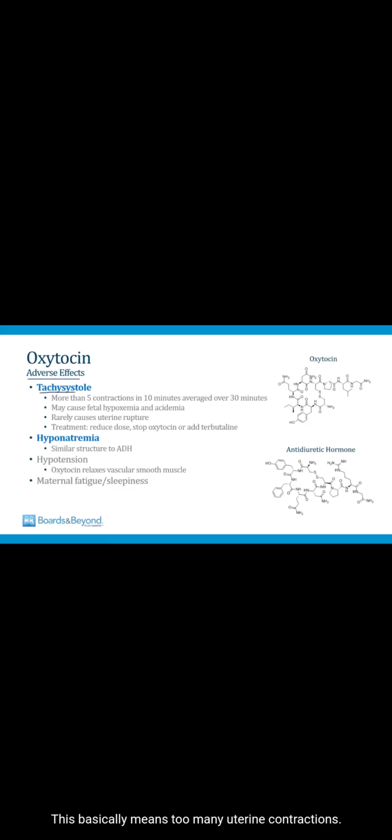The first one is tachysystole. This basically means too many uterine contractions. The technical definition of tachysystole is more than 5 contractions in 10 minutes averaged over a 30-minute period. And when the contractions are this frequent, it can cause fetal hypoxemia or acidemia. It can also potentially cause uterine rupture. So when a woman in labor is receiving oxytocin and she has evidence of tachysystole, you can reduce the dose, stop oxytocin, or in some cases administer terbutaline, which stops uterine contractions.